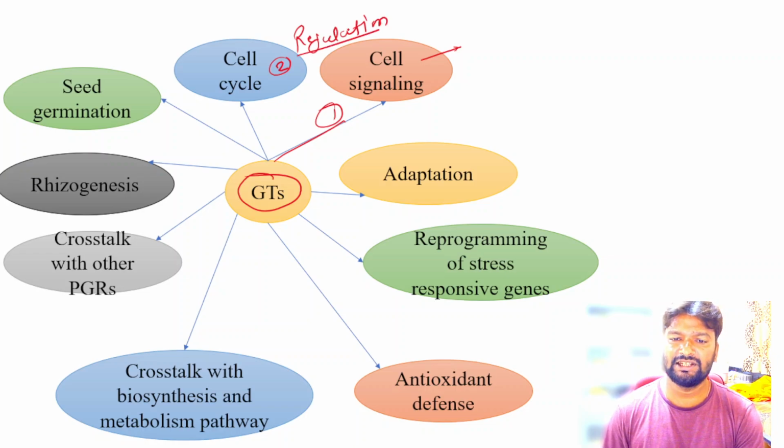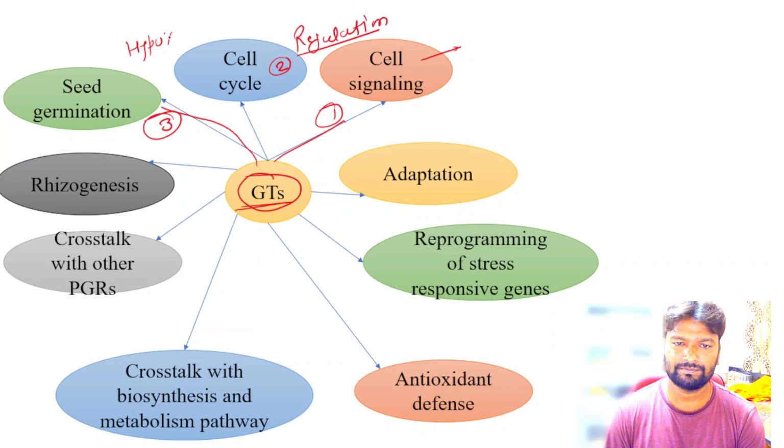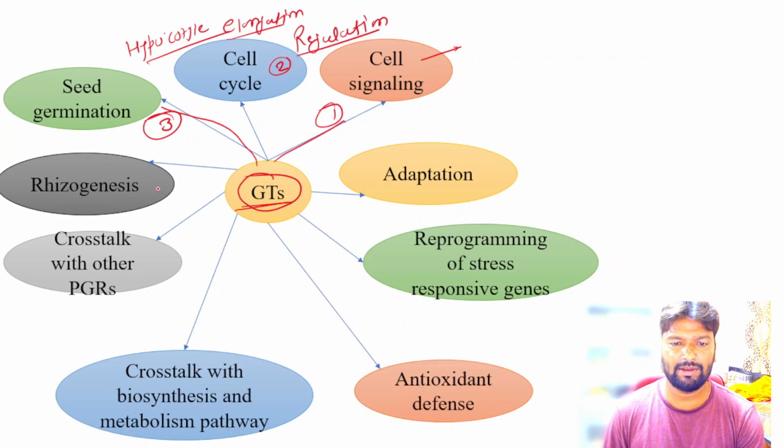The third important function is that they have an important role during seed germination and hypocotyl elongation. Also they have an important function during rhizogenesis, that is known as development of the root.